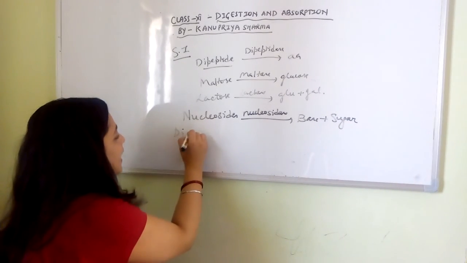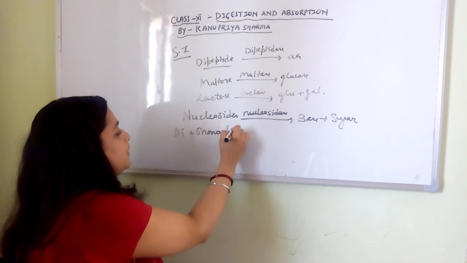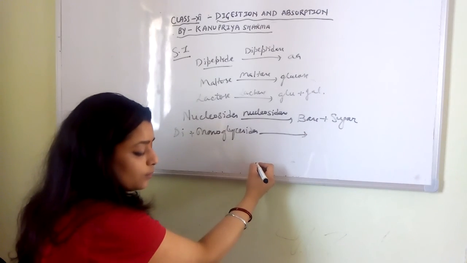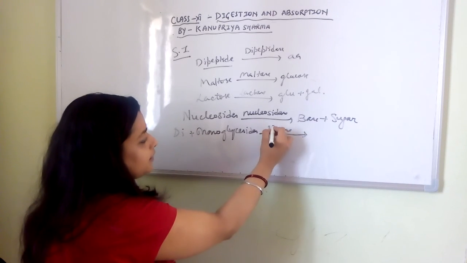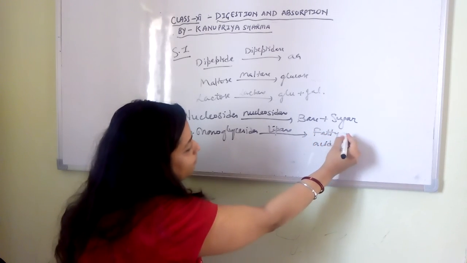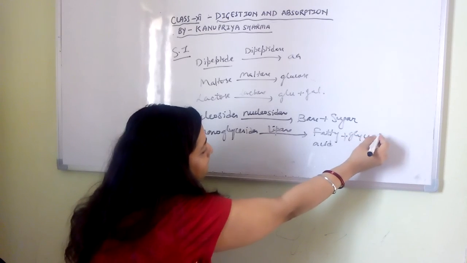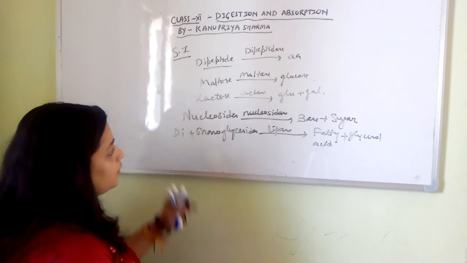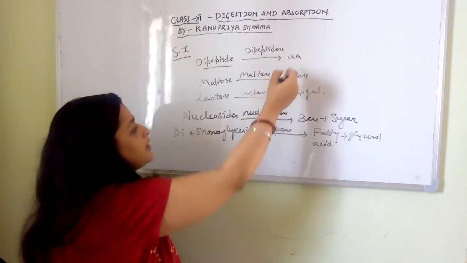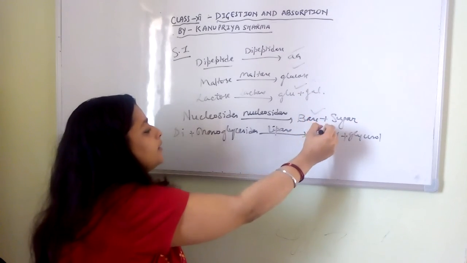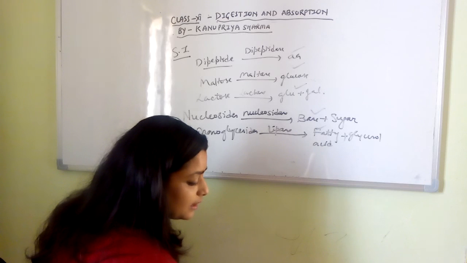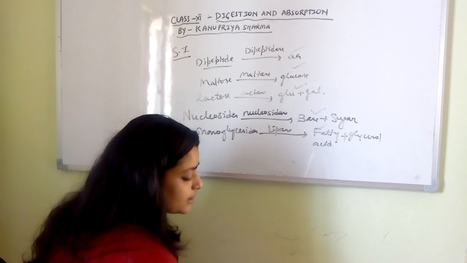And the di- and monoglycerides, which are coming from the previous digestion of fats, with the help of lipase will also get converted into fatty acids, a much smaller form, and glycerol, right? So this is what is happening inside the small intestine, and finally they are broken down into such a form that can be absorbed by the villi easily, right? So this is what happens in the digestion process.